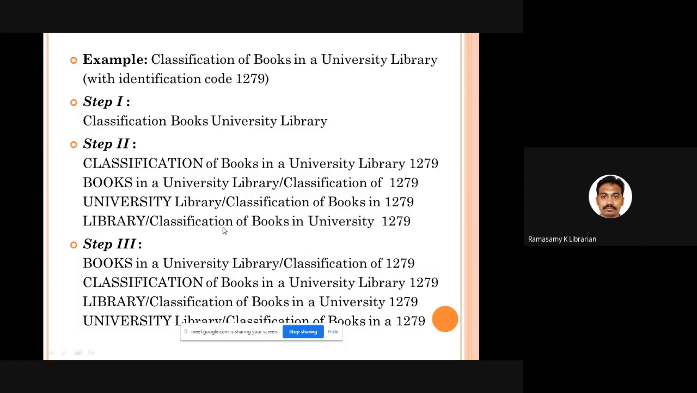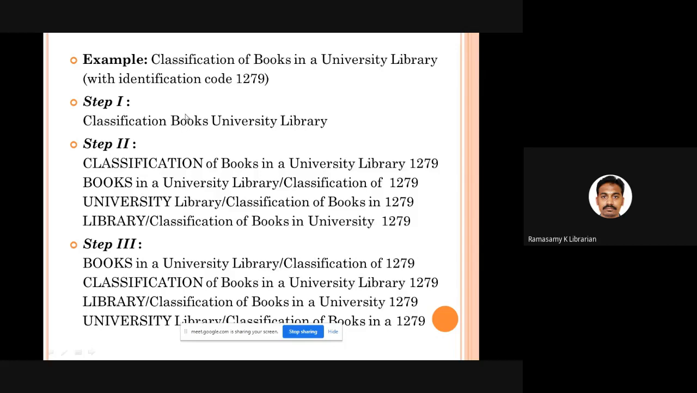I am going to decide the lead term, topical term, preferred term, and all the remaining part of the title will be kept in the context. For example, I did the first word classification. You see here, after classification of books in a university library, the remaining part of the entire title is given after classification, then followed by accession number. So this is the first entry.